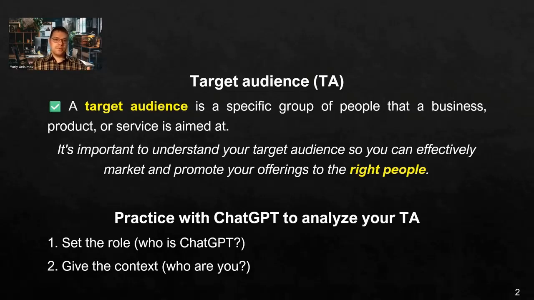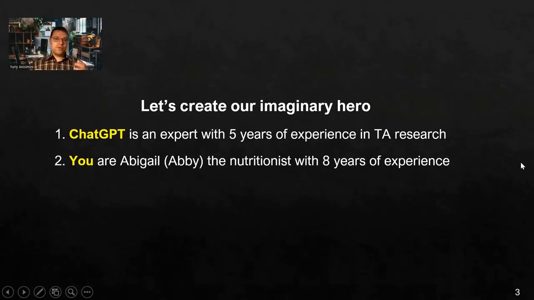So what we're gonna do, first we'll set the role, who is ChatGPT, and then give the context, who actually are you, who am I, so ChatGPT can provide the right analysis of our target audience. We'll create our imaginary hero. Let's say this will be a female hero whose name is Abigail or Abby, the nutritionist with 8 years of experience. And we'll set the role for ChatGPT, who has 5 years of experience in TA analysis, in TA marketing.